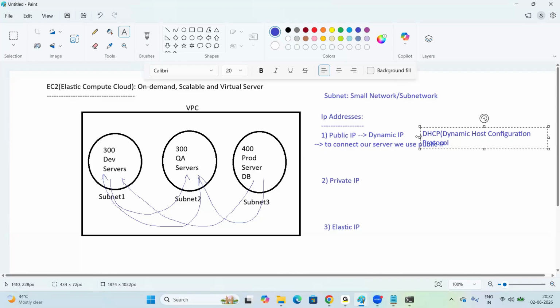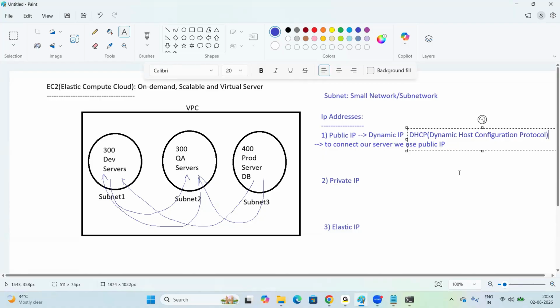There is a DHCP server inside the data center, right? So what it will do? Whenever I stop the server, this DHCP server takes back the old IP. Whenever I start the server, it will provide a new IP address.